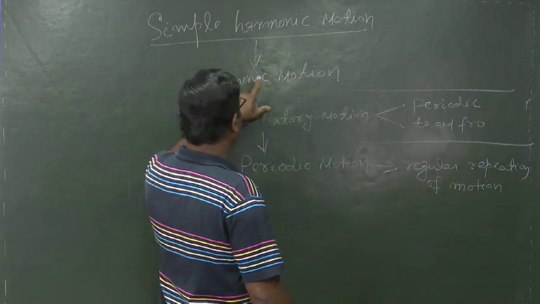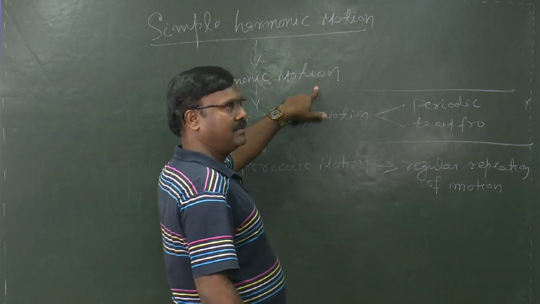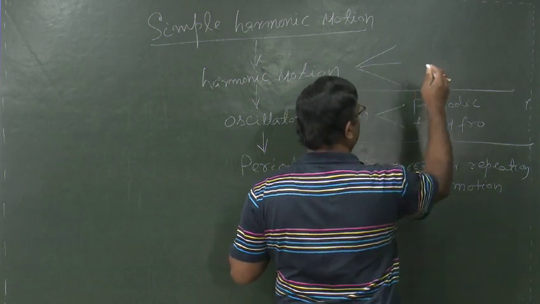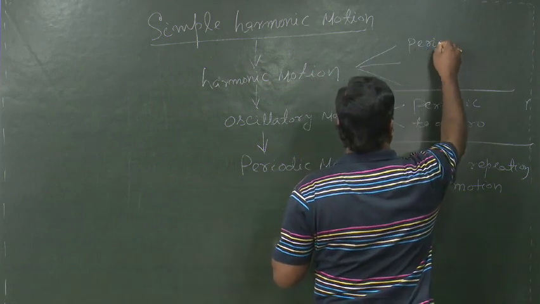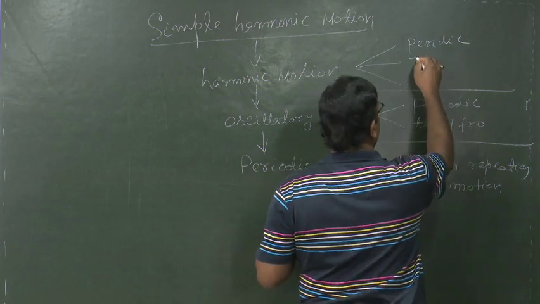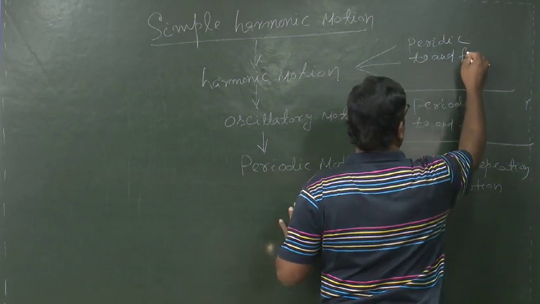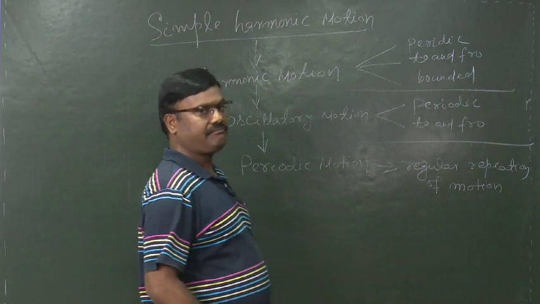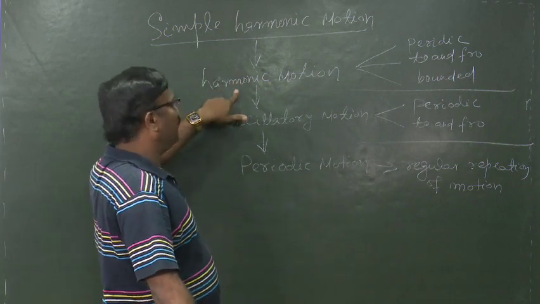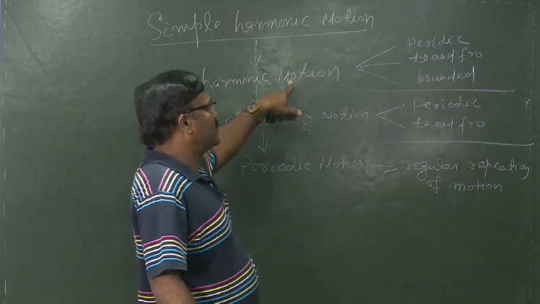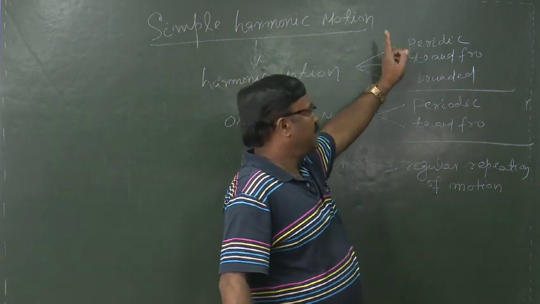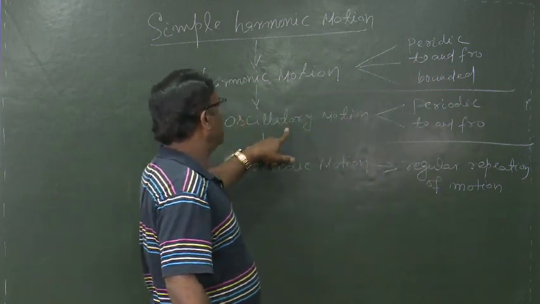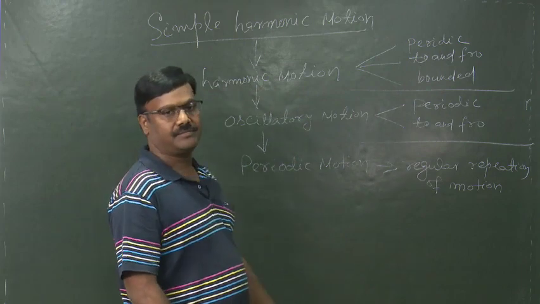So, a harmonic motion should have the conditions periodic, to and fro, and bounded. A harmonic motion is a type of motion which is periodic, to and fro, and bounded. That is, a bounded oscillatory motion is known as harmonic motion.